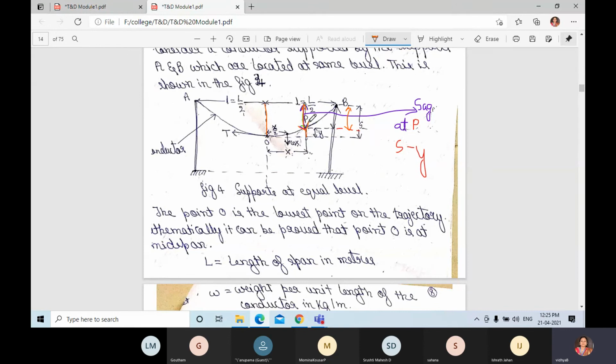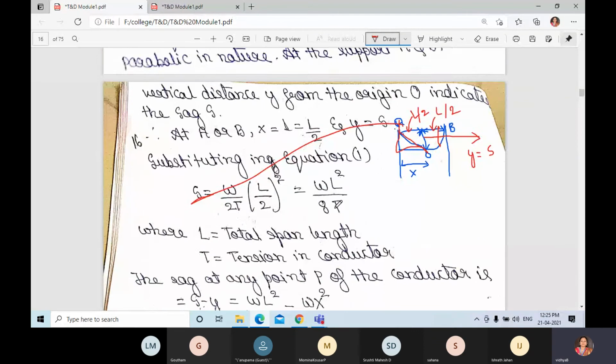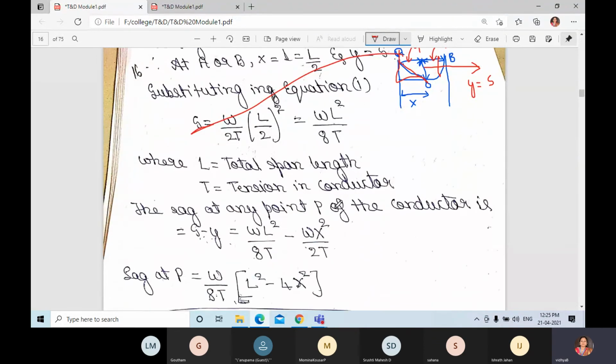Sag at P: what formula should we take for that? We know the S value, and if we do S minus y, we will get the value of sag at point P. So S value is omega L square divided by 8T, minus y value, which is omega x square divided by 2T.